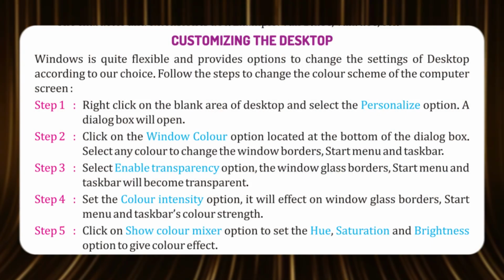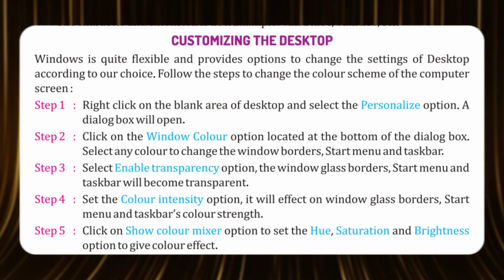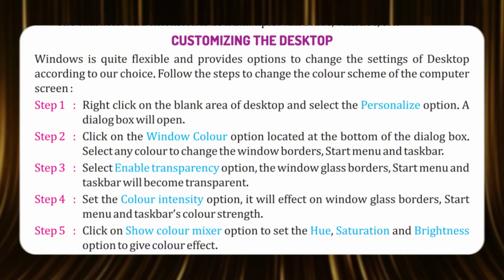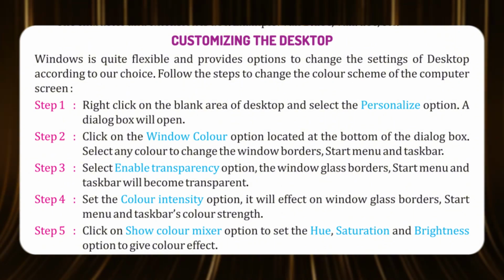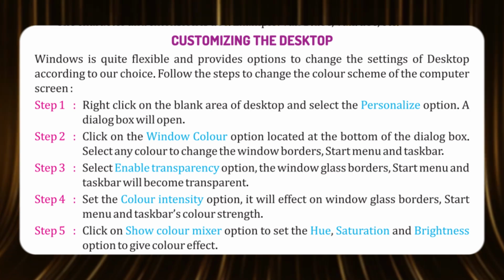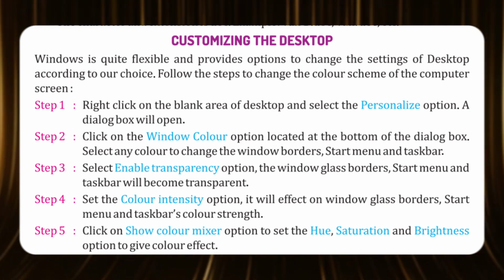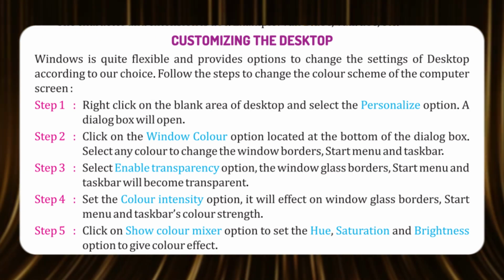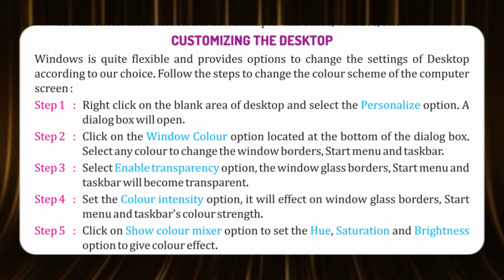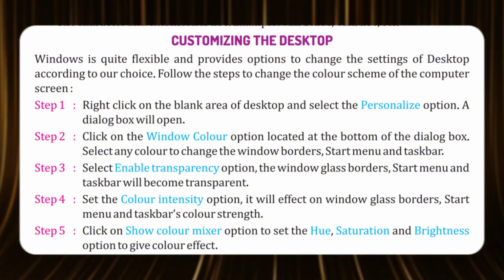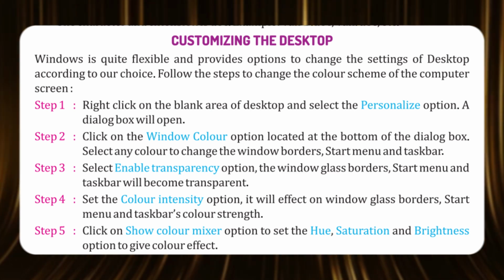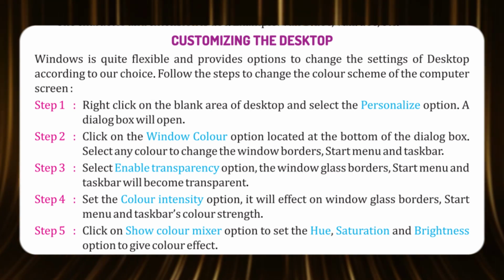Customizing the desktop. Windows is quite flexible and provides options to change the settings of the desktop according to our choice. Follow the steps to change the color scheme of the computer screen. Step 1. Right-click on the blank area of the desktop and select the Personalize option. A dialog box will open.